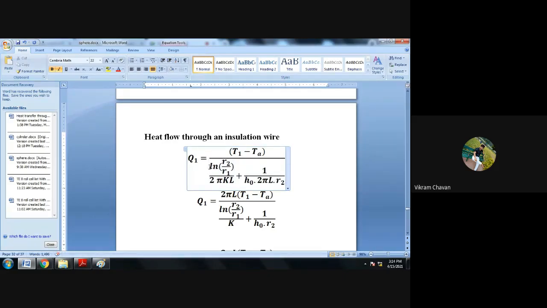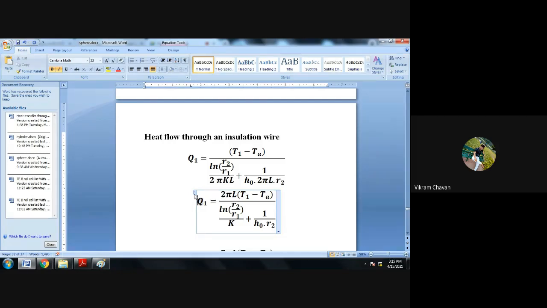Have you written? Next we have taken the common 1 upon 2 pi L from the denominator side, and we have shifted that to the numerator side. So the equation will be changed to Q1 is equal to 2 pi L multiplied by T1 minus TA divided by ln of R2 divided by R1 divided by K, plus 1 upon H0 multiplied by R2.